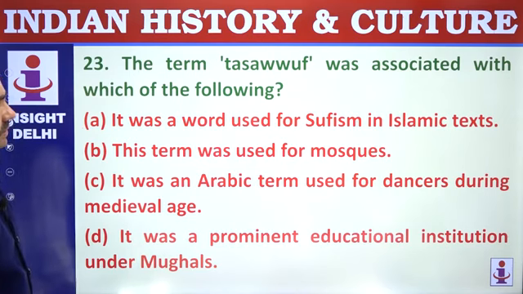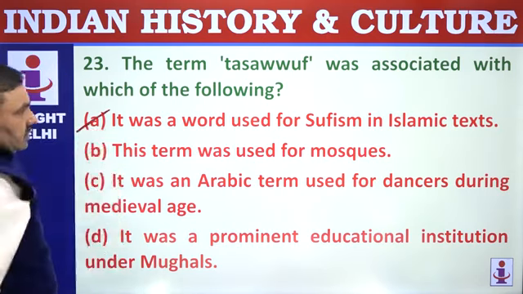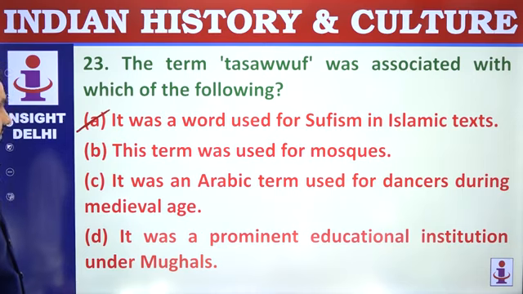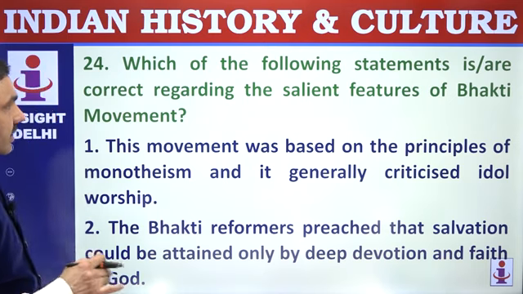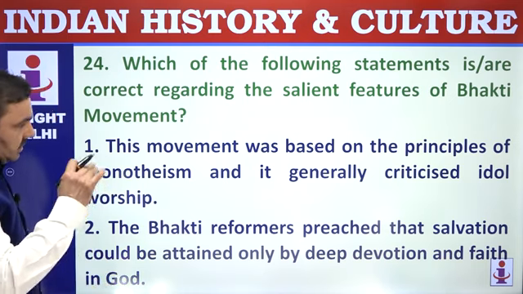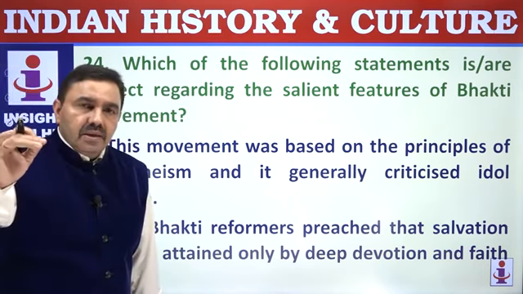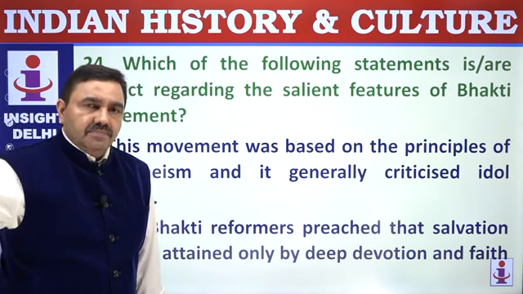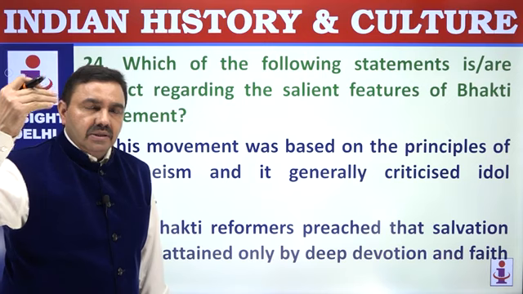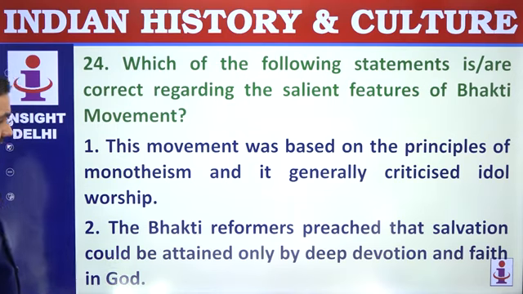23. The term Tasawwuf was associated with Sufis. So it was a Sufi term in medieval times, Sufism in Islamic texts, Tasawwuf. Which of the following statements are correct regarding the salient features of the Bhakti movement? The Bhakti movement was a movement of saints like Kabir, Guru Nanak, Namdev, Eknath, Tukaram, and Sankaradeva in Assam. Then you have Lal Ded in Kashmir, then Chaitanya Mahaprabhu in Bengal and Odisha. So remember those Bhakti saints.